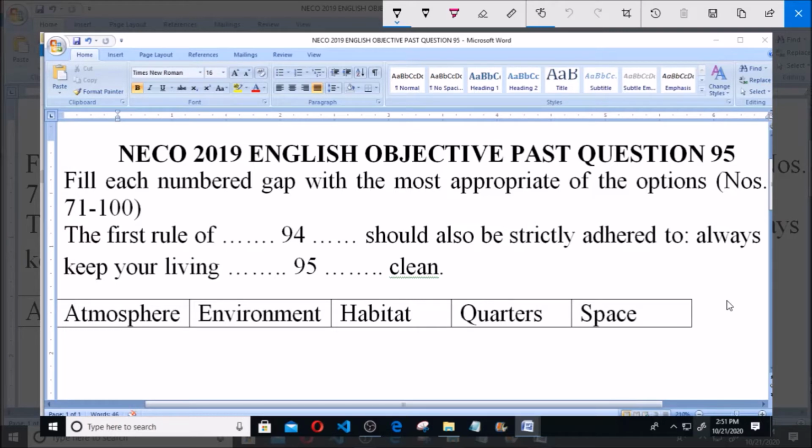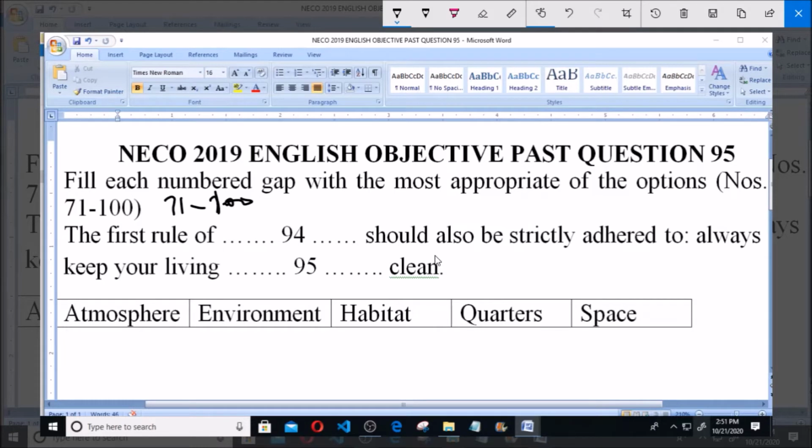The instruction to this question says fill each numbered gap with the most appropriate of the options, and the instruction here is to answer questions from 71 to 100. The sentence says: the first rule of hygiene should be strictly addressed to always keep your living dash clean.